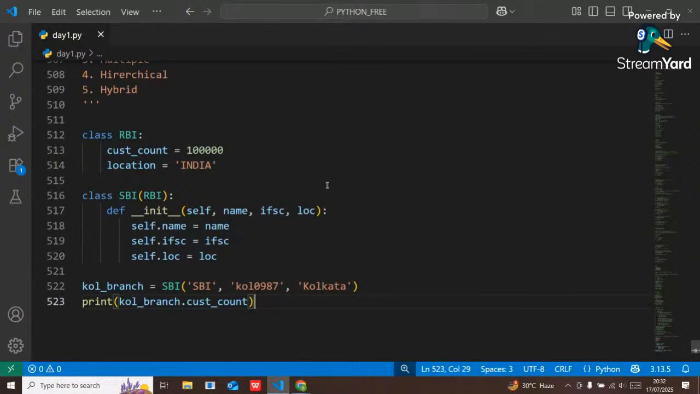You can use any name. You can directly mention location also, LOC. LOC is a short form of location. You can easily mention that. Okay, guys, that is our single level inheritance. Now let's talk about multi-level inheritance.